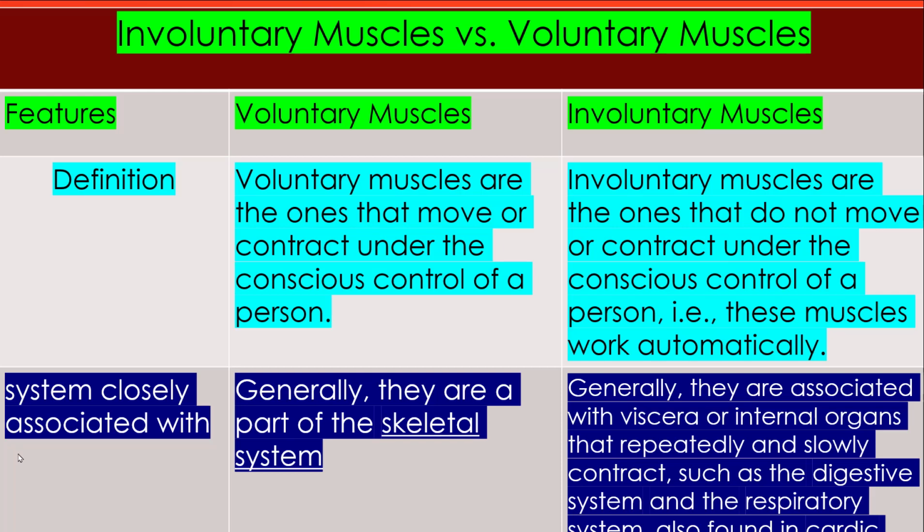System closely associated, in which system these muscles are found. The voluntary muscles are found in the skeletal system; they are a part of the skeletal system. Involuntary muscles are generally associated with viscera or internal organs that repeatedly and slowly contract, such as the digestive system, the respiratory system, and the urinary system.